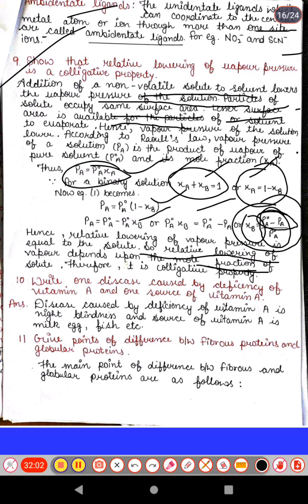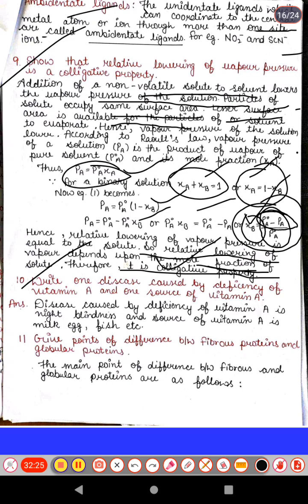It depends upon the mole fraction of the solute, and hence it is a colligative property. It shows that this is a colligative property because the main factor of a colligative property is that it depends upon the number of solute particles; the number of solute particles does not depend upon the nature of the solute. Okay, next is: write one disease caused by deficiency of vitamin A and